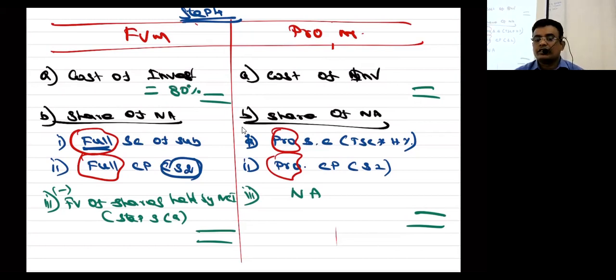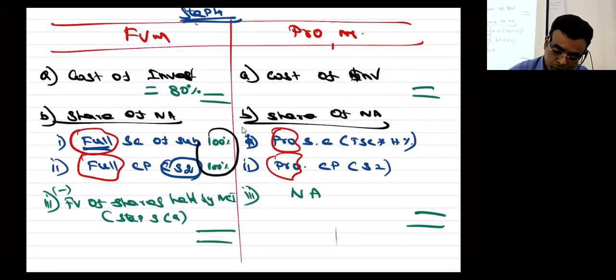Our cost of investment will be only to that extent. Yes or no? This is 100% of the company. Then the earned money is 100%. So this is called total value of the company. This is called total value of subsidiary.